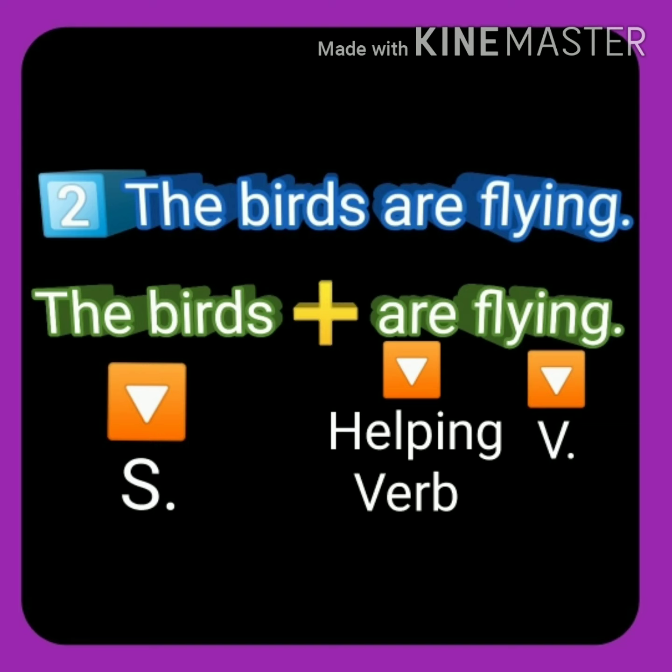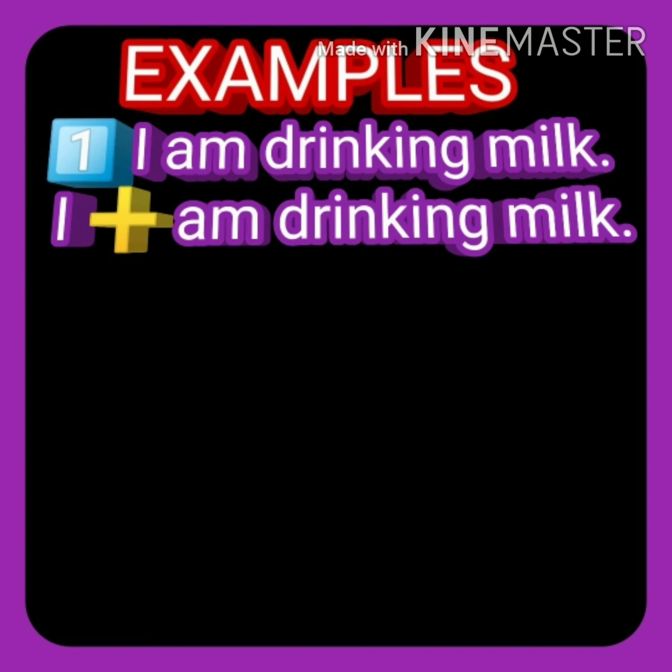The birds are flying. In this sentence, which is a verb? Flying is a verb and are is used before the main verb. What is are? Are is a helping verb. So, what did you understand? Before the helping verb, subject comes. Did you understand? Before the verb or before the helping verb, subject comes in the sentence.